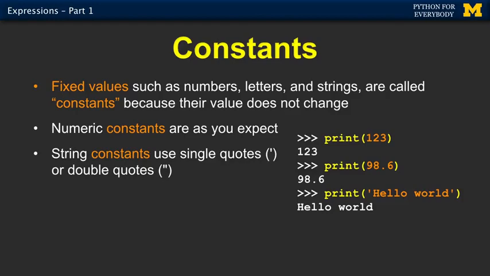A big part of any programming language is the syntax for constants. The nice thing about this, it's kind of instinctive. So like 123 or 98.6, numbers, both integer and floating point numbers, we've been using these on calculators. They make a lot of sense to us. The kind of constants that are a little bit different are things like string constants. So quote hello world is a string constant. And we use that so that our program can say nice things to people that are using our program. And so we call them constants because they don't change, but it's kind of obvious. Constants. It's just a piece of the language. So that's a constant. What else?